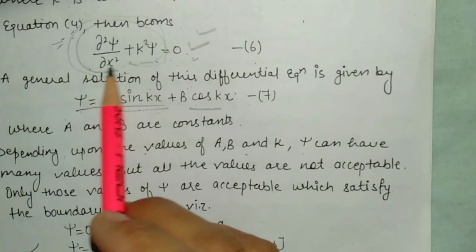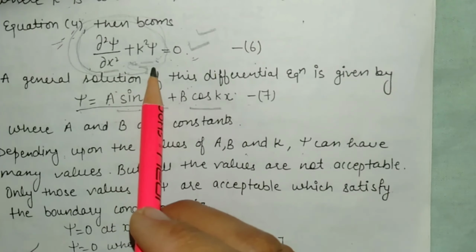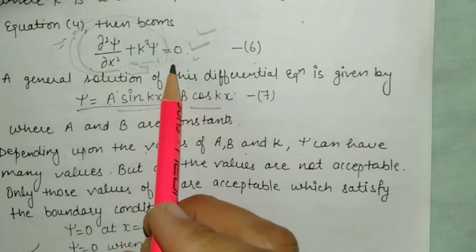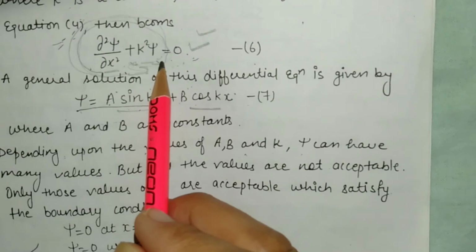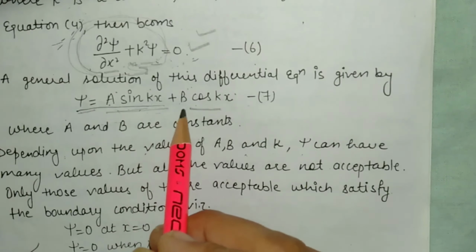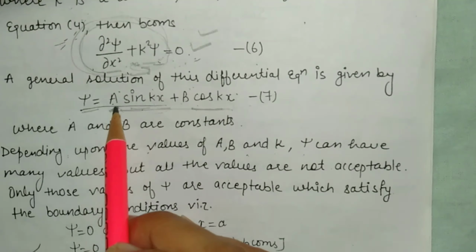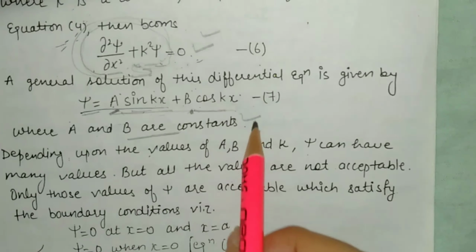When we derive the formula for the double differential equation, we write it in a simple way, we write the auxiliary equation, and when we find its solution, the solution is in the form of psi is equal to a sin kx plus b cos kx. Both of these are constants. A is the amplitude, b is the amplitude, so these are constants.